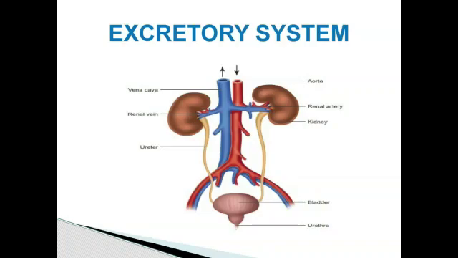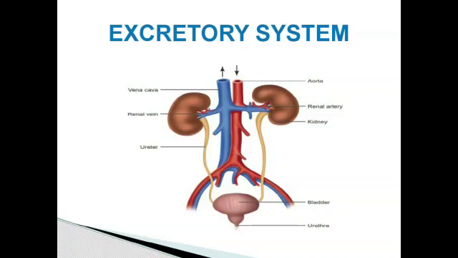Kidneys, lungs, liver and skin together function as excretory organs. Excretory organs consist of the following: kidneys, ureters, urinary bladder. Now we are going to see the structure of the kidney. The kidney filters the blood to remove waste and produce urine.